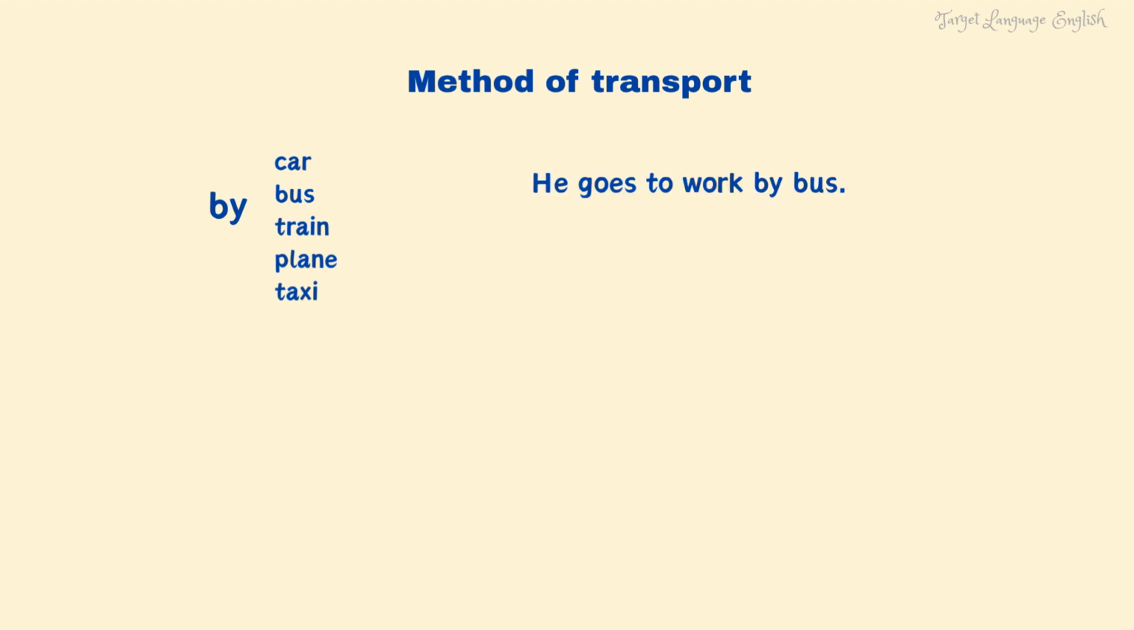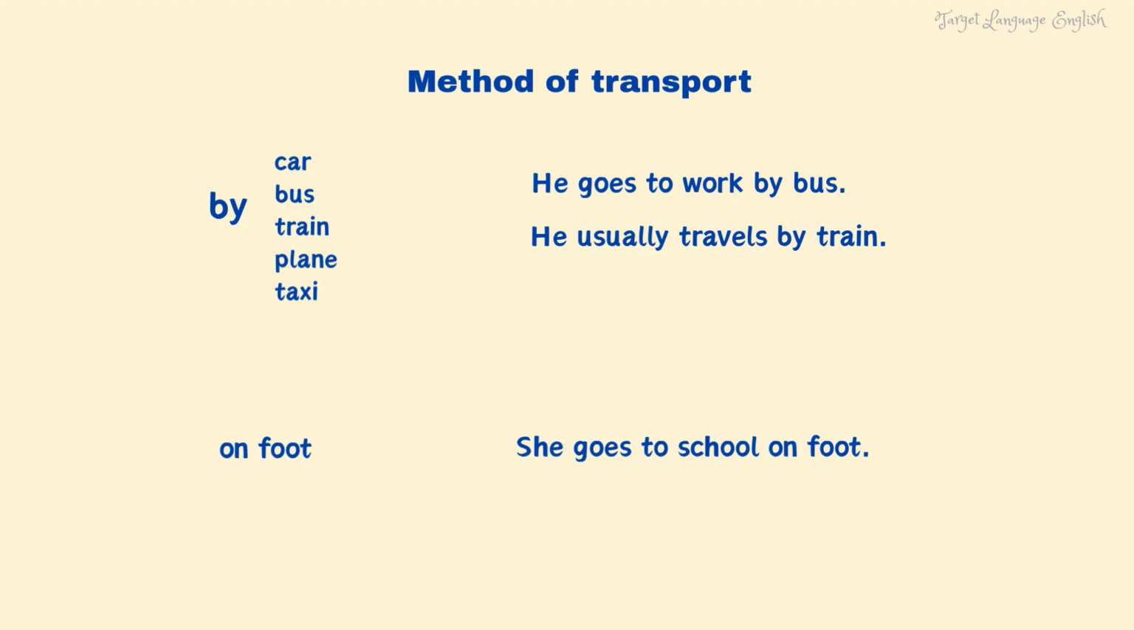We use the zero article when we talk about the method of transport with the preposition by. For example, by car, by bus, by train, and so on. He goes to work by bus. He usually travels by train. But when we walk, we say on foot. For example, she goes to school on foot.